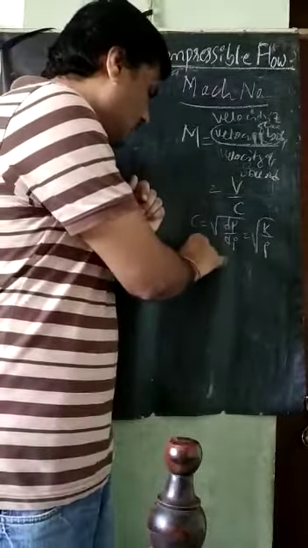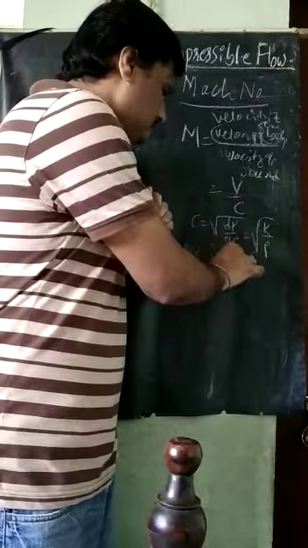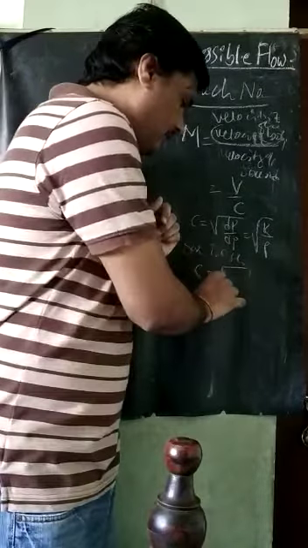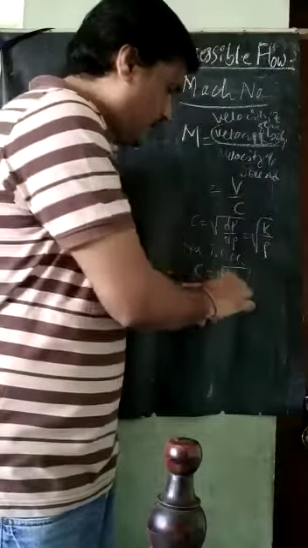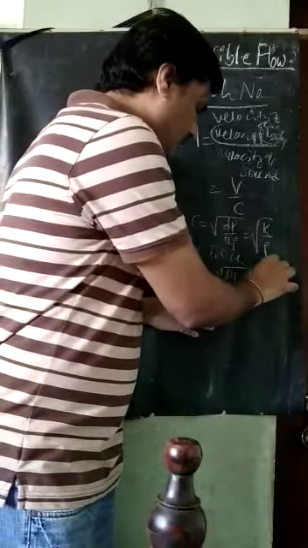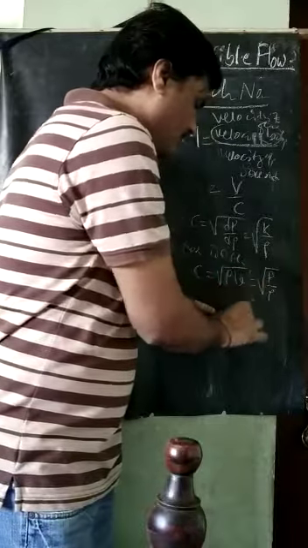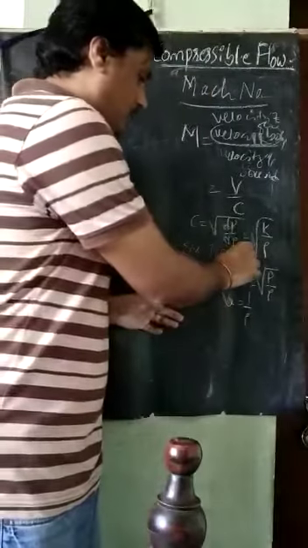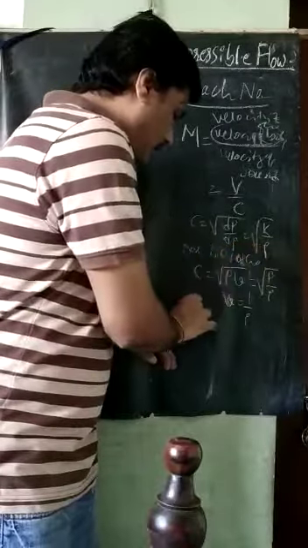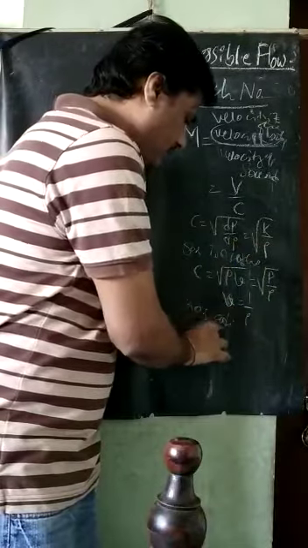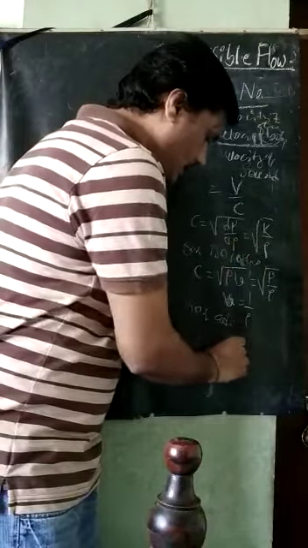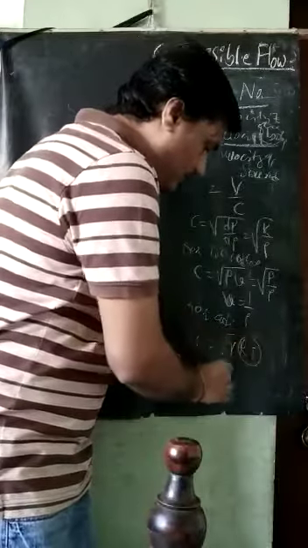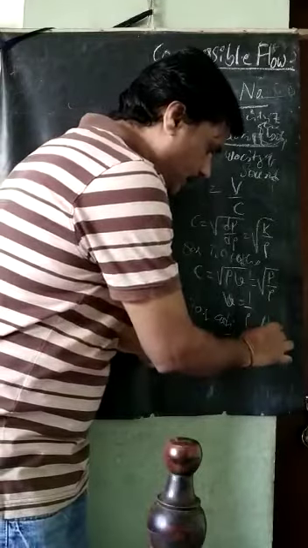For an isothermal process, C is equal to square root of PV, or else square root of P divided by rho, because V is equal to 1 by rho. And for an adiabatic process, C is equal to square root of gamma RT. In place of RT we can put PV also, because PV is equal to RT.